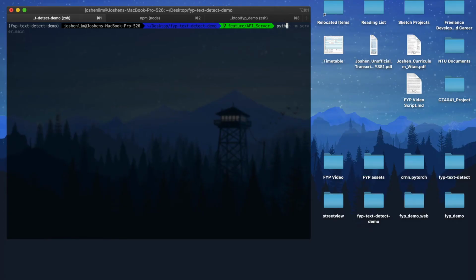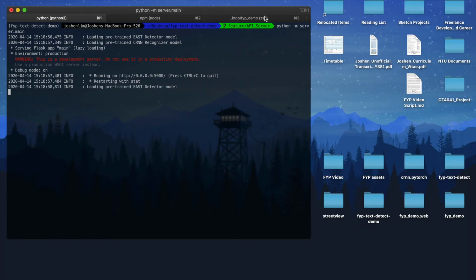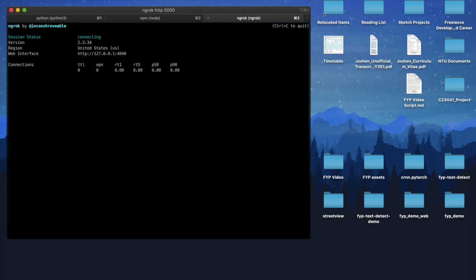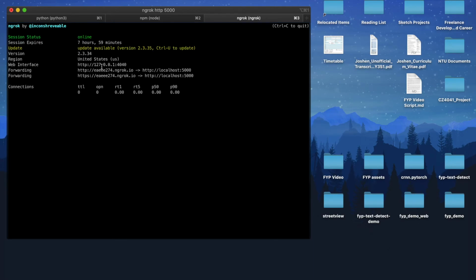Now, the API server and web application are both running on the same machine and hence communicate via localhost. For the mobile application, however, we'll use a program called ngrok, which allows local servers to be exposed over a secure tunnel via a public URL, and this can be done as such. And here, our mobile application can access my machine's API server through this URL.